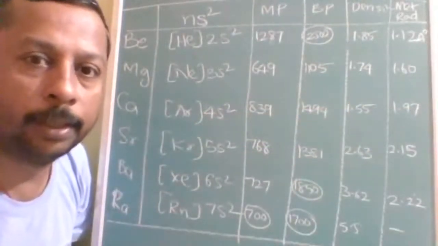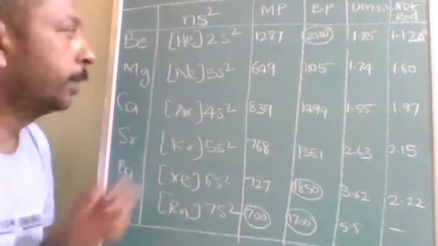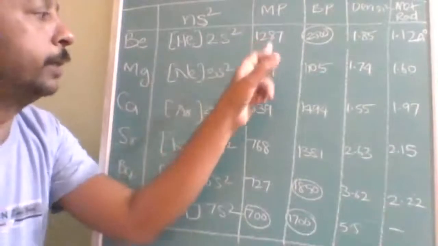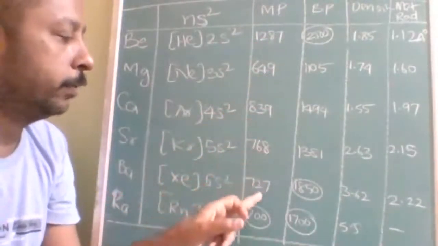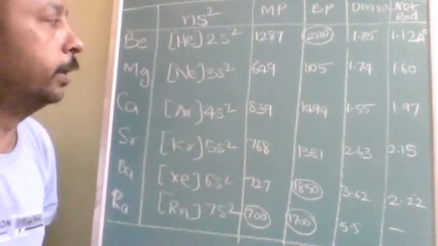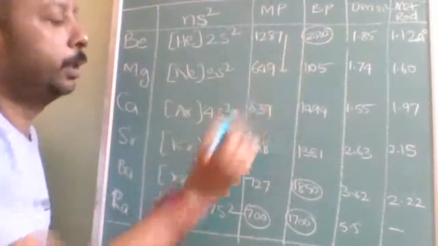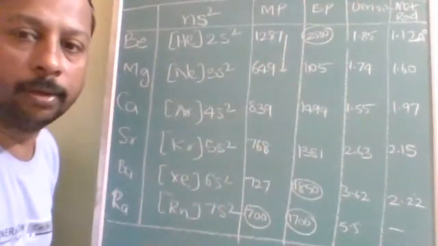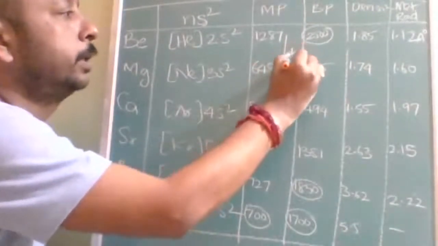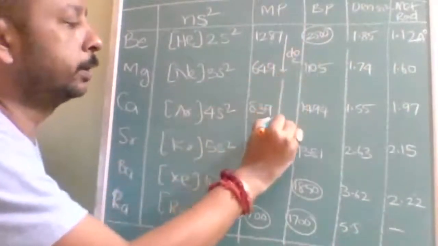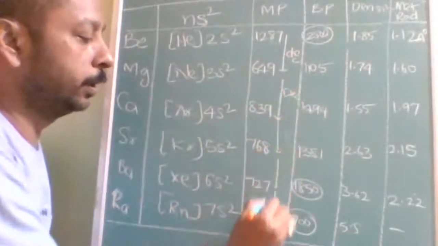If you see the values, is there any trend? Melting point: 1287, then 649, 839, 768, 727, 700. To see this trend, you should arrange them in increasing or decreasing order. First it is decreasing, then it is increasing, then decreasing, decreasing, decreasing.